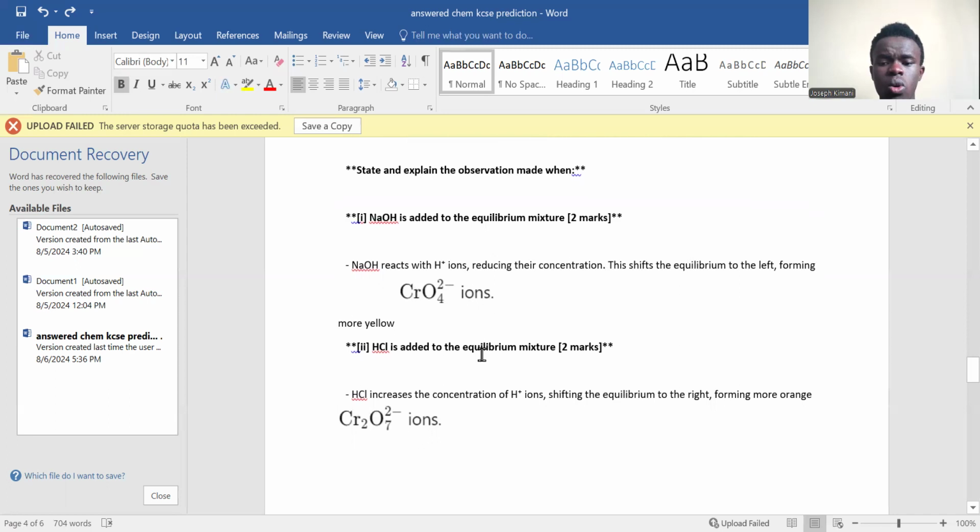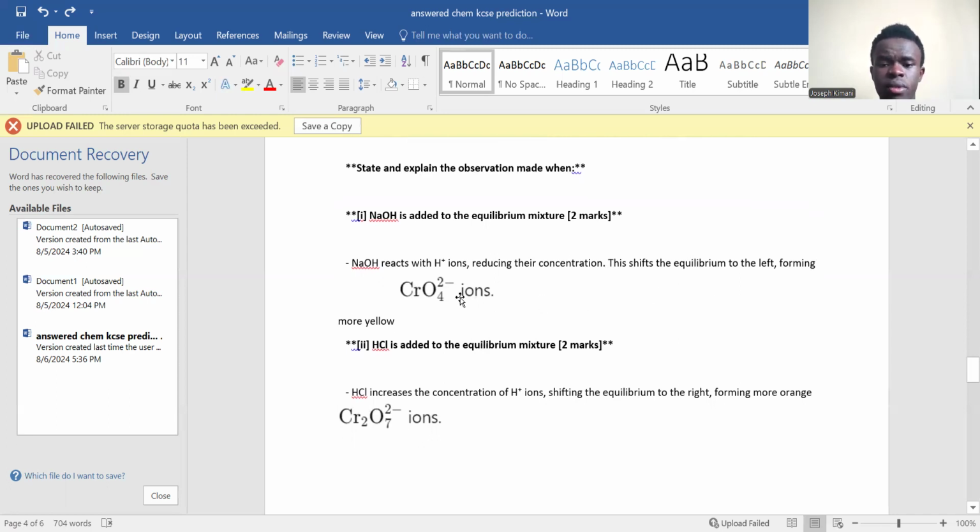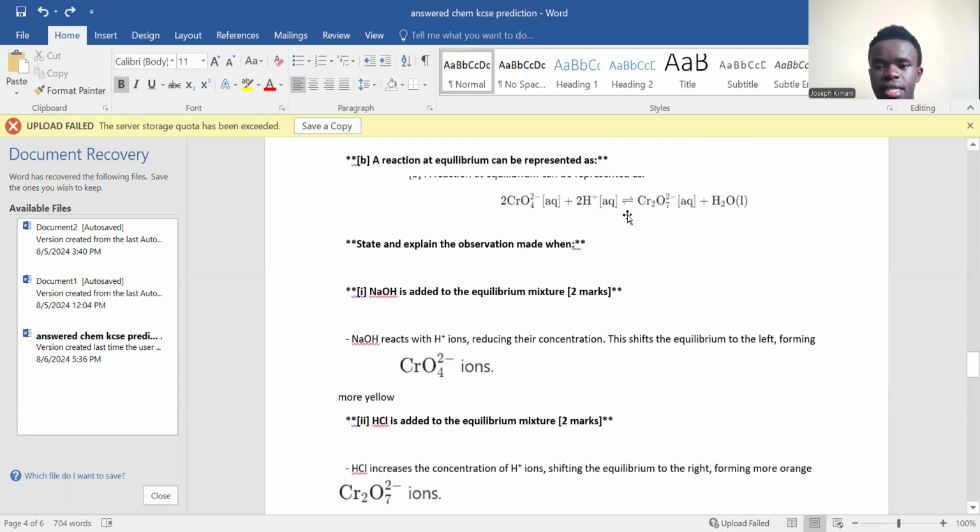When these are formed, there will be formation of more yellow, because these ions are yellow in color. But now if you add HCl here, what will happen? HCl is an acid, so it won't react with the hydrogen ions.